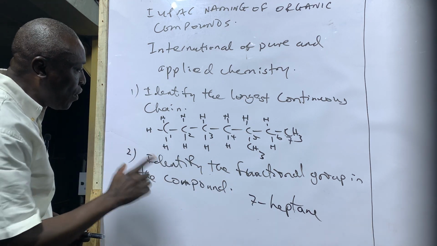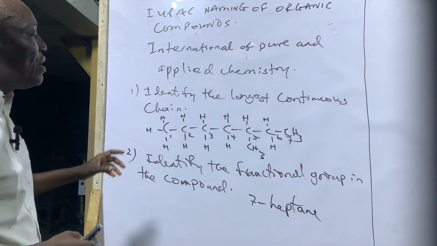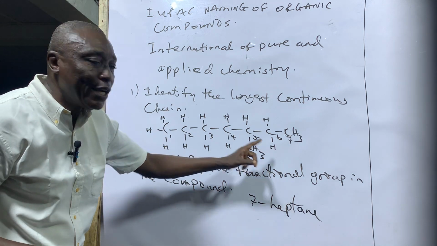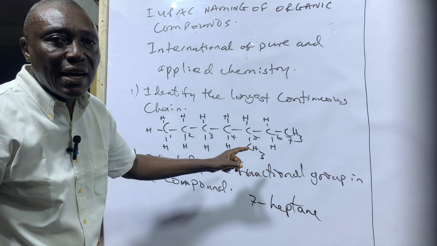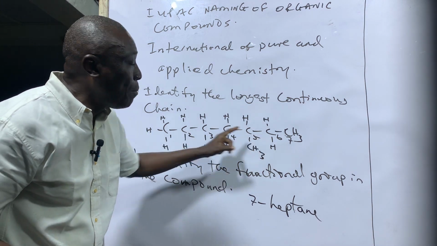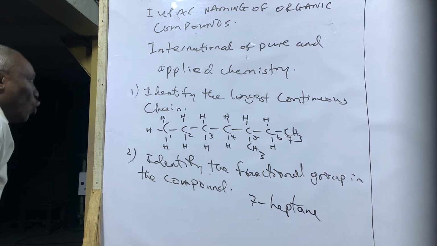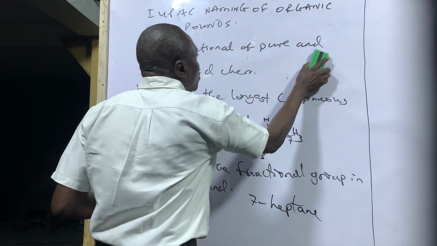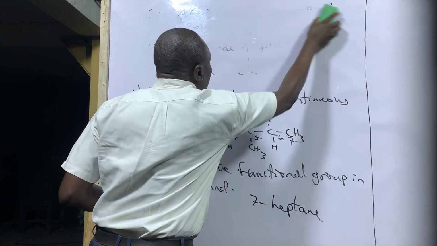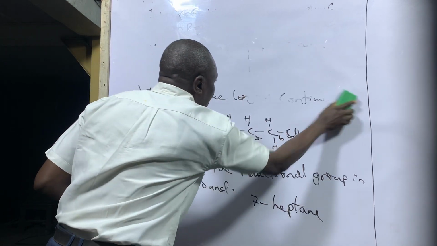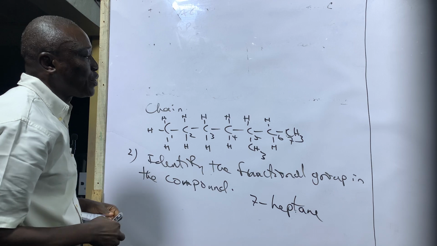Then thirdly, you number the chain according to the number that will give you the lowest number of substituents. Now, what do we mean by the lowest number of substituents?